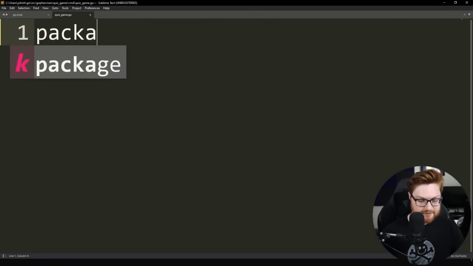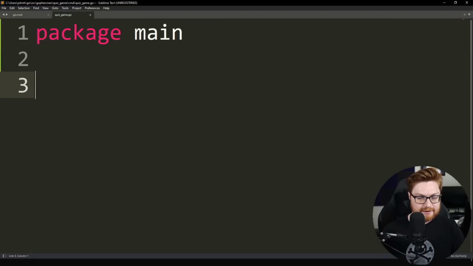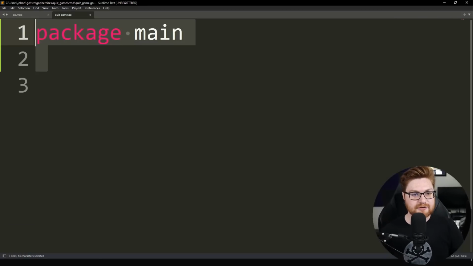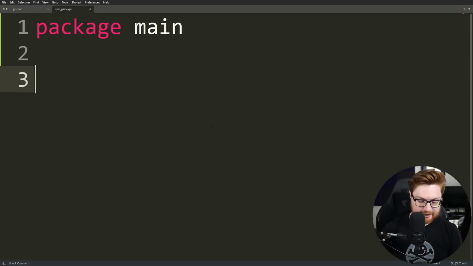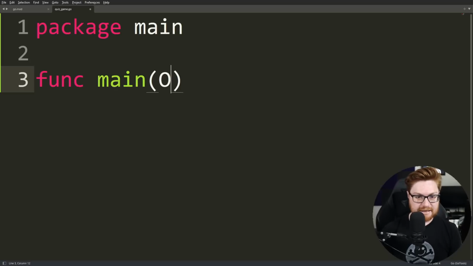So I'll go ahead and type that out, package main, and that is how you declare or define the package or library or module, however you kind of want to interpret it, of what you'll end up running or using within Golang. Now, the main package is what we'll end up executing as kind of, hey, the actual beginning of the program or what we want to execute, and we can go ahead and start with a main function.